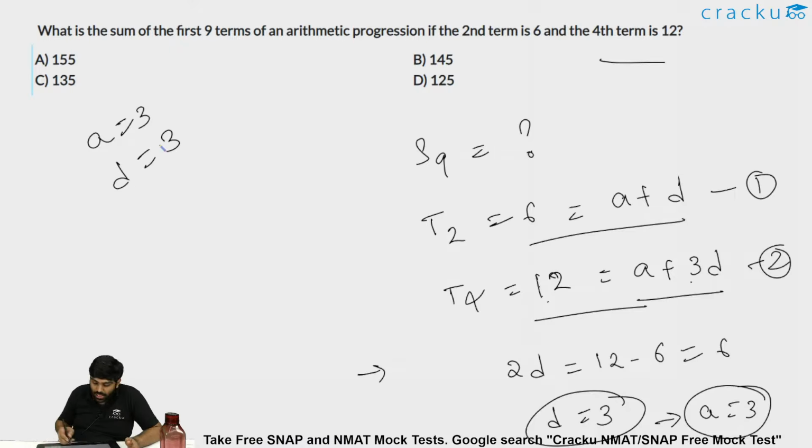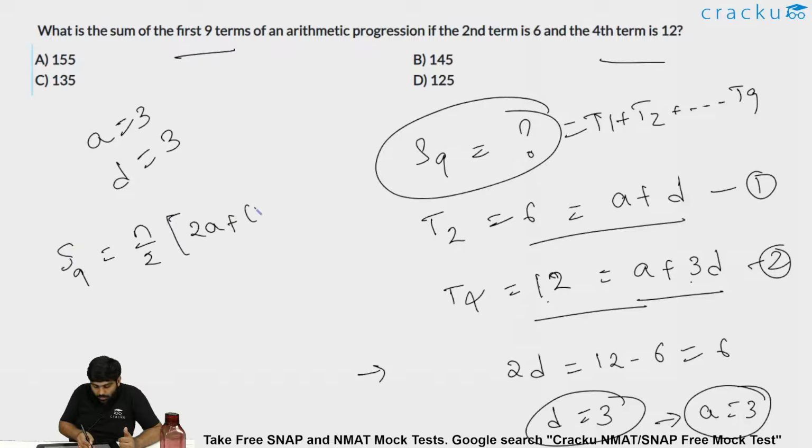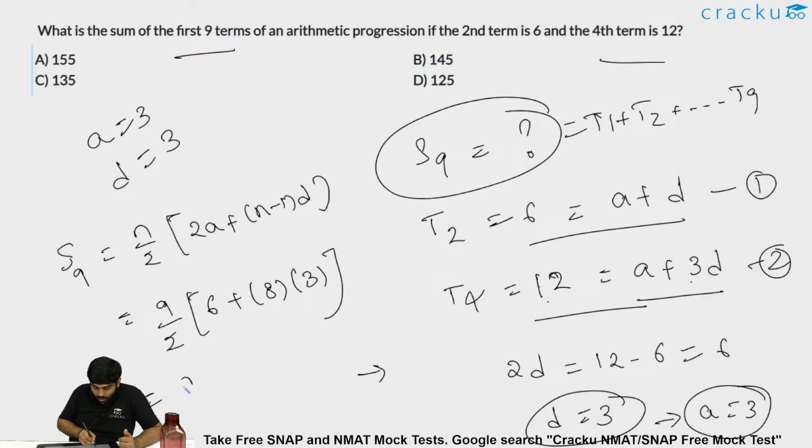Now the question asked is to find the summation till the 9th term, that is, the first 9 terms, T1 plus T2 plus so on till T9, which is nothing but S9. So what is this S9 equal to? n by 2 into 2a plus (n minus 1) into d. We'll apply the same thing. n by 2 into 2 into 3, 6, plus n is 9, so 8 into d, which is 3. So n by 2, 24 plus 6, 30.